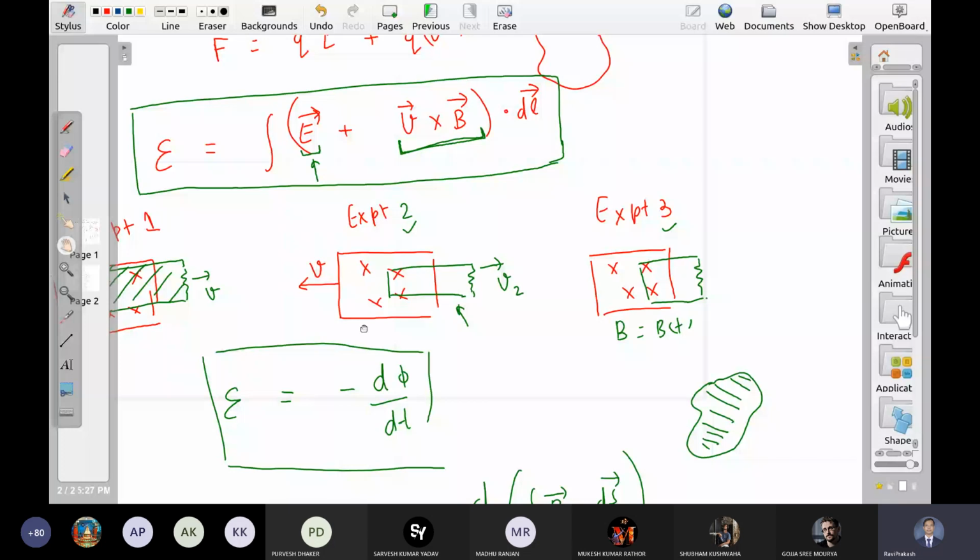So this is all about Faraday's law. I have given you more than necessary things. मैंने आपको वो भी बताया जो आपके सिलेबस में नहीं है. So don't worry. इसमें से जितना आपको समझ में आ रहा है, just keep that.